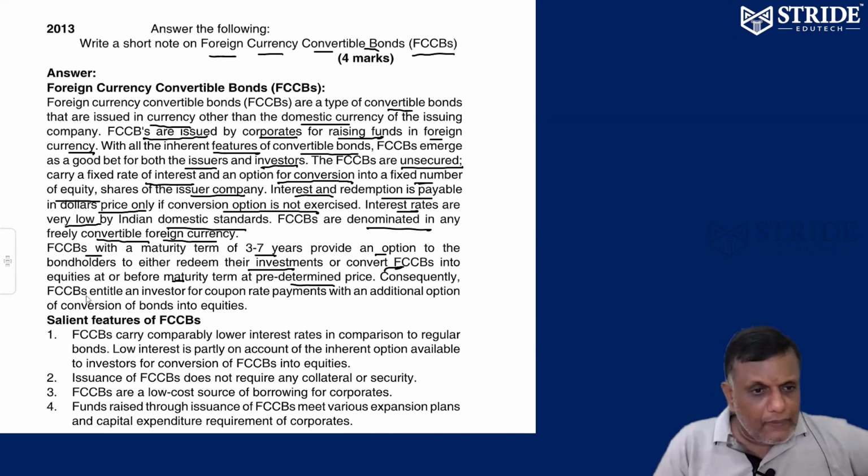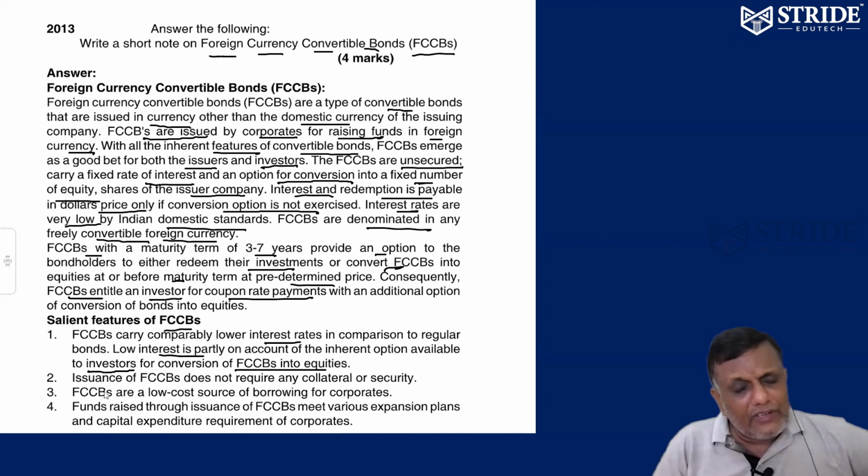Otherwise, you can convert into equity shares also. FCCB also gives the investor coupon rate payments anytime. So bonds always carry some interest rates. The purpose of FCCB: low interest rate, number one point. Number two, the option can be given to the investor to convert anytime into equities, lower interest you have to pay, just like convertible debentures.